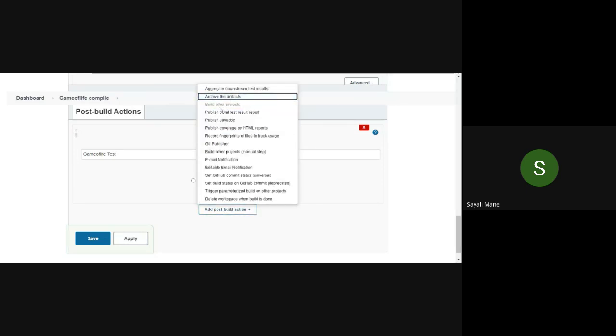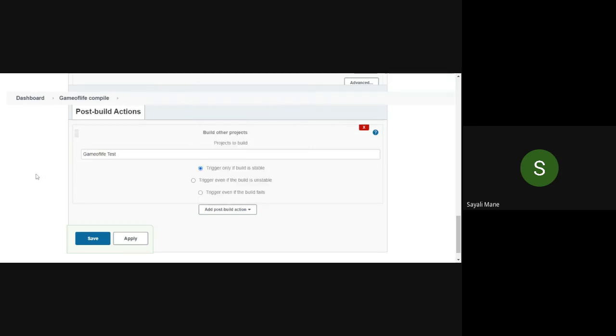There you have to click this one, the third option, build other projects. Are you getting this screen? Build other projects, and it will ask which project to build next.